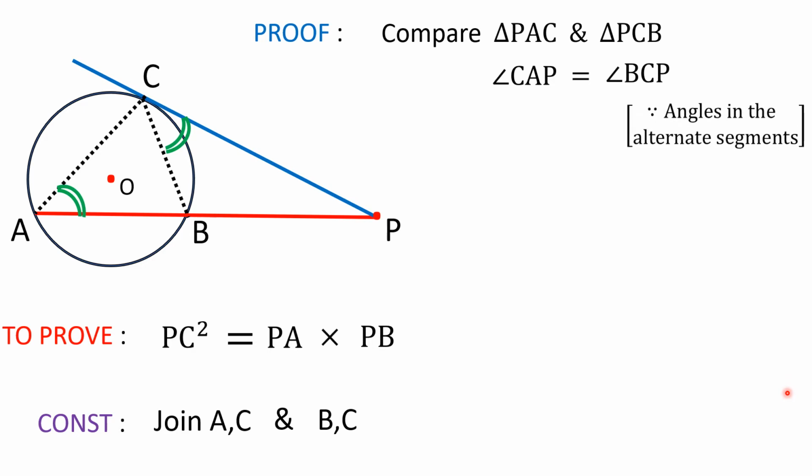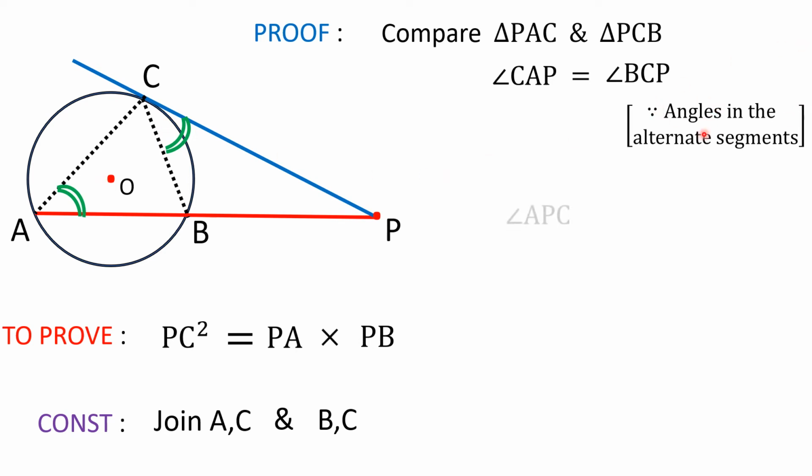Yes, the reason being they are called angles in the alternate segment, which states that the angles made by a curve with the tangent are equal to the angles in the alternate segments. Once again, the angle made by this chord with the tangent is equal to the angle in the alternate segment. These two angles are equal.